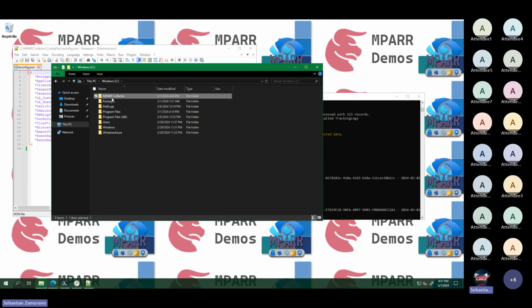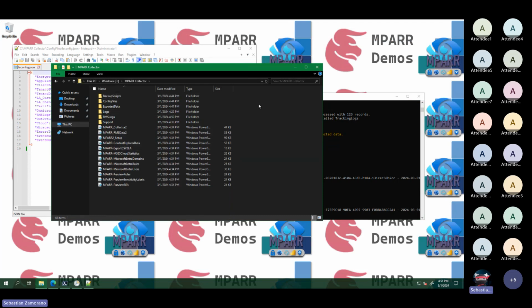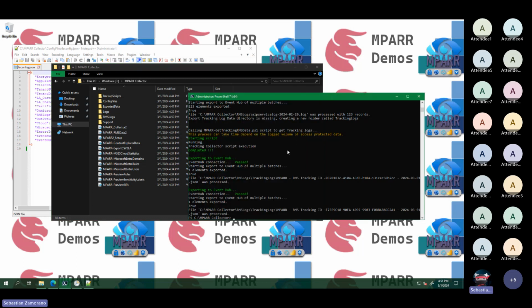And we have the RMS data running. Now we have the other ones: Purview roles, sensitivity labels, Purview seeds, which are some more sophisticated scripts and need elevated privilege. I will start with the Purview roles. And as I mentioned, if you don't want to give elevated privilege, what we can do is use the manual connection option.